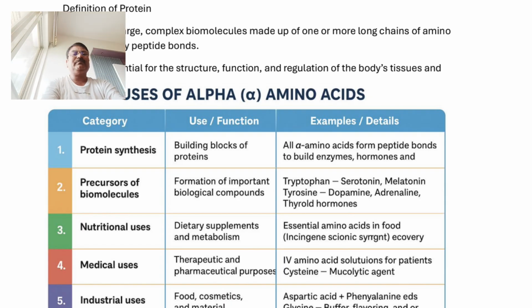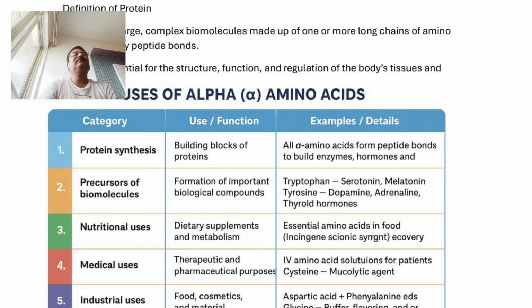Melatonin and serotonin are developed by using tryptophan as amino acid. Tyrosine is one of the key amino acids to synthesize dopamine and